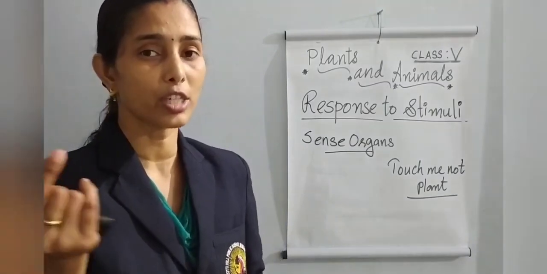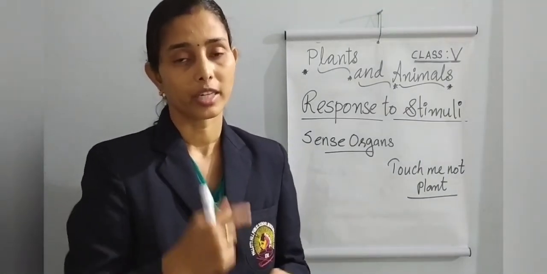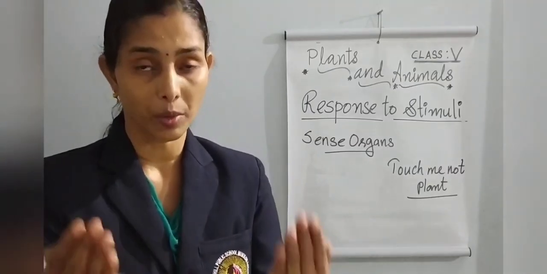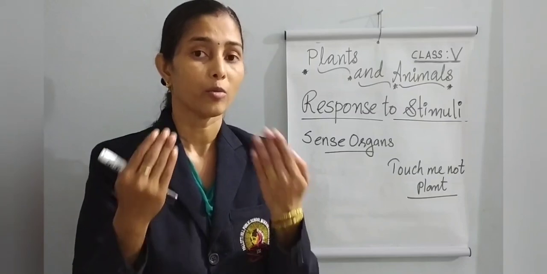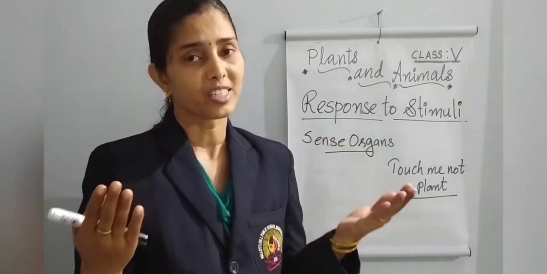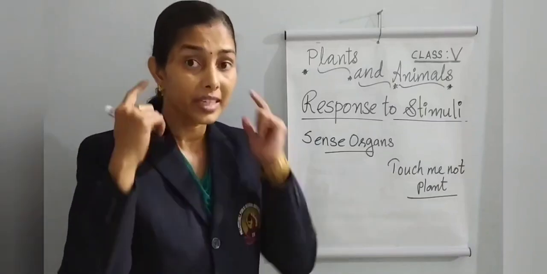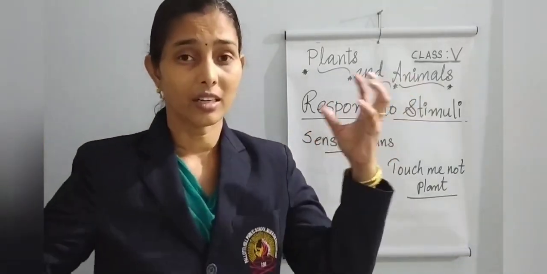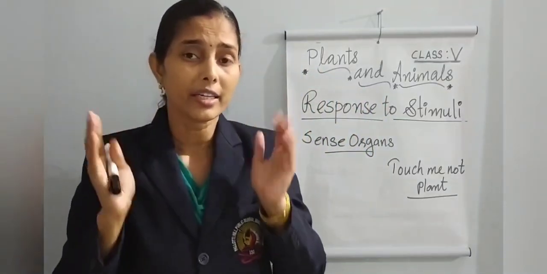Then something with a good smell is coming. We can identify it using our nose. So that is one of the sense organs. The smell is the stimulus. Then by that stimulus we are responding. It is a very nice smell. Next, when we get a loud noise, we will close our ears.